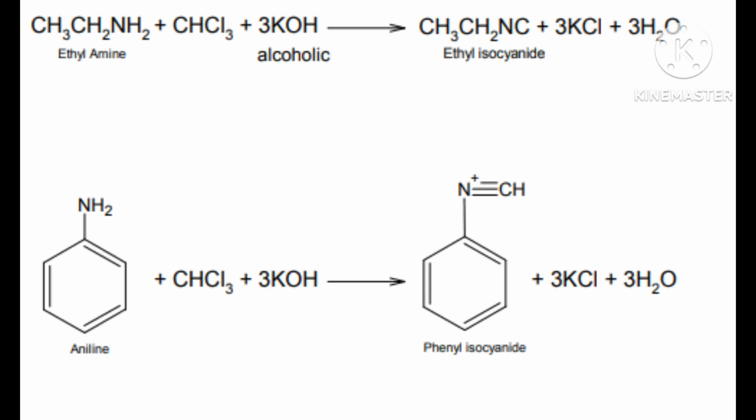But here N is joining with R, RNC. That is called isocyanide. And the second product is 3KCl, because you have taken 3KOH and CHCl3 has 3 Cl. Then obviously it will form 3KCl.